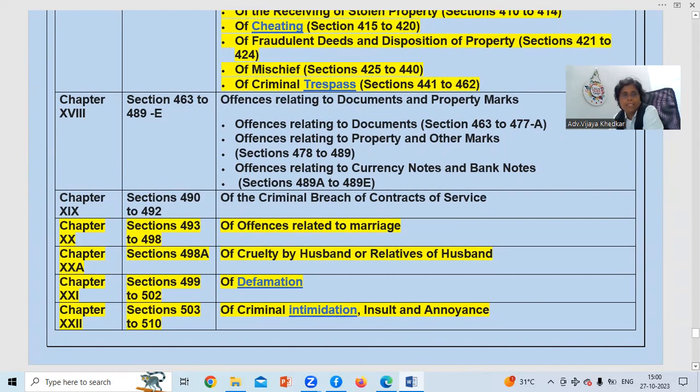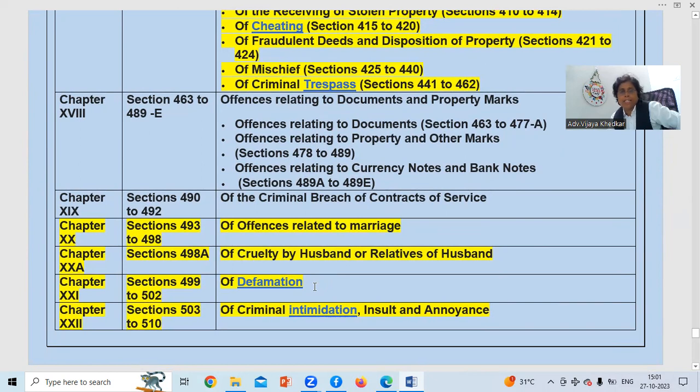Chapter 20, section 493 to 498, offenses related to marriage. This is a favorite section. Many times it is asked because we have DV cases under 498A, cruelty by husband and relatives of husband. So it's very important. There is always a question. Twice or 3 times 498 has been asked. Sections 499 to 502 in chapter 21 are defamation. This is important.